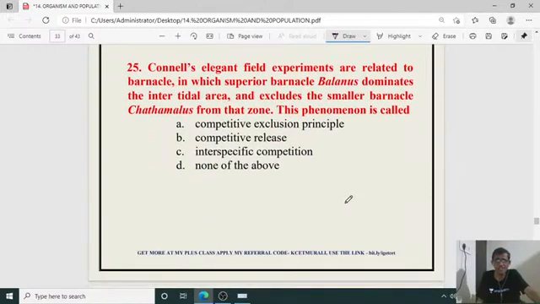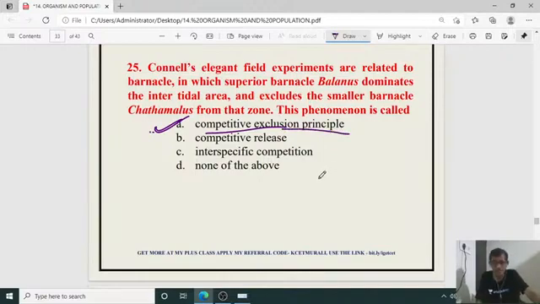Connell's elegant field experiment was related to barnacles, in which the superior barnacle Balanus dominates the intertidal area and excludes the smaller barnacle Chthamalus from that zone. This phenomenon is called what? It is called the competitive exclusion principle.